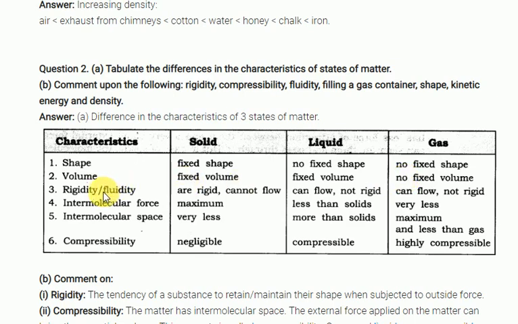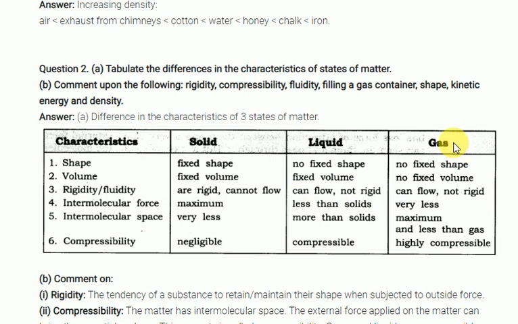Next one is rigidity and fluidity. So what is rigidity and fluidity? Just imagine I'm taking a liquid. Generally solids are rigid in nature; they cannot move. If you place a brick, the brick cannot move. Suppose you pour water, it can move, so it can flow. It is generally not rigid in nature.